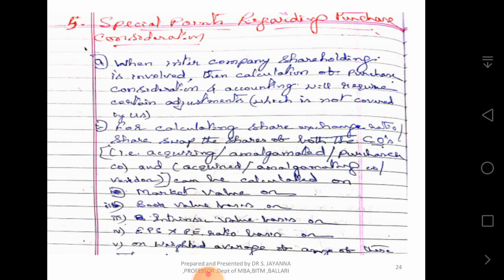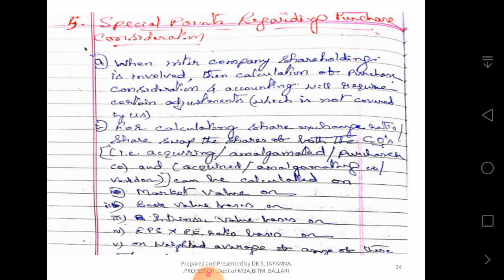Some special points to be remembered pertaining to purchase consideration are: when intercompany shareholding is involved, then calculation of purchase consideration and accounting will require certain adjustments, which are not covered by us because we will not go that deep.